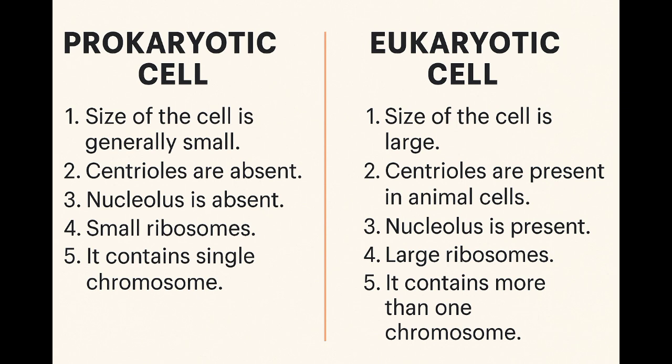Types of cells. Prokaryotic cells: simple, no true nucleus, no membrane-bound organelles, e.g., bacteria, archaea. Eukaryotic cells: complex, with true nucleus and membrane-bound organelles, e.g., plants, animals, fungi, protists. Differences: size, complexity, DNA form, circular versus linear, ribosome size, 70S versus 80S.